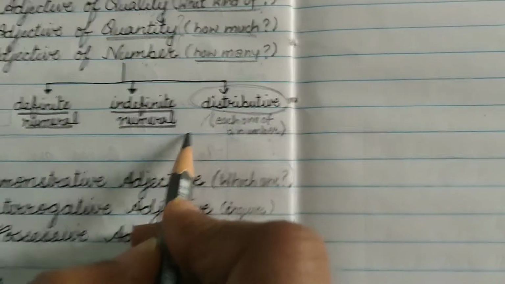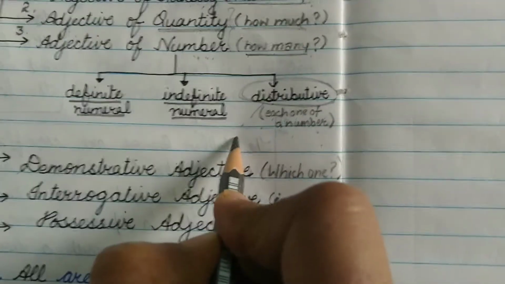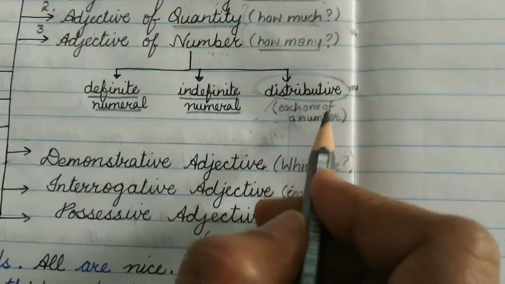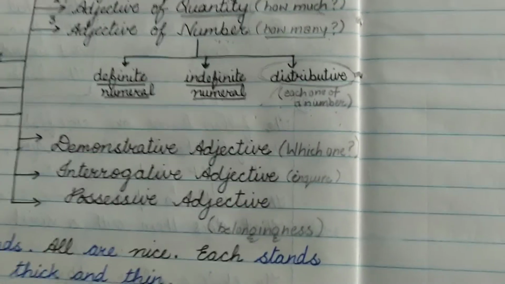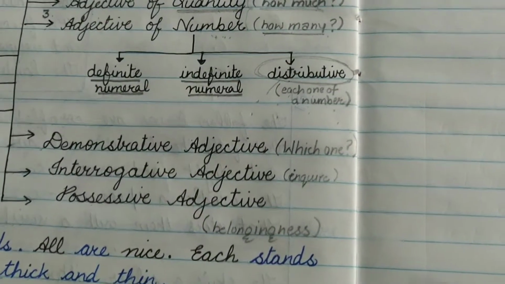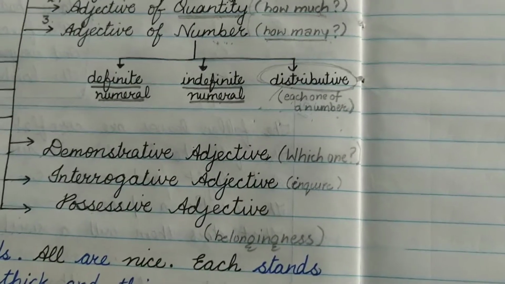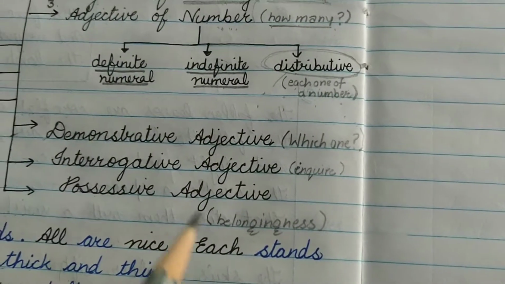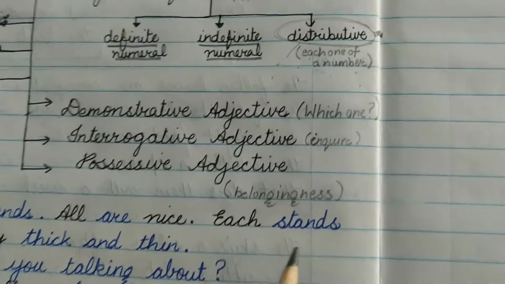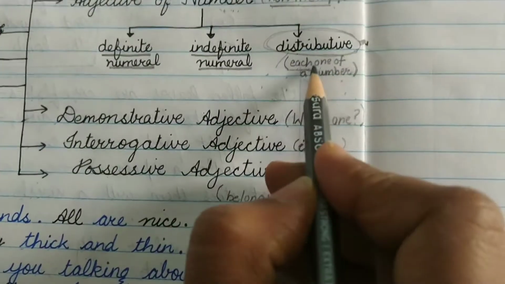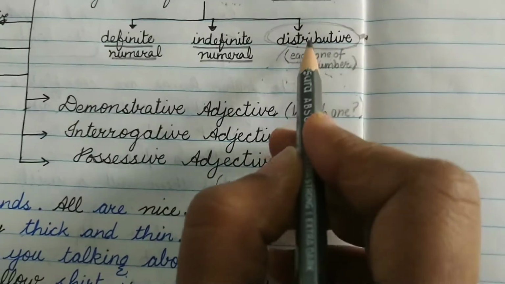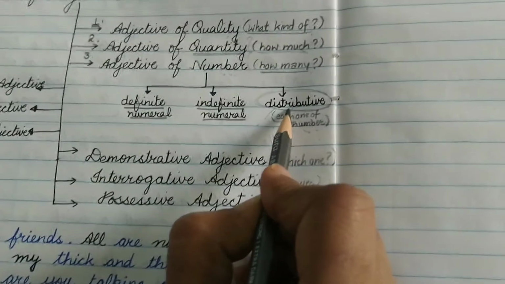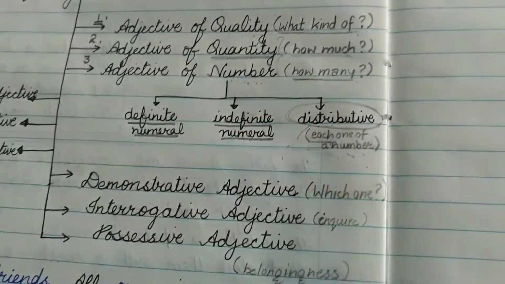So normally the words each, either, neither, every, these are the words that refer to distributive adjective. When I say every one of you will get a prize, every here refers to each person who is listening to me, right? So the word which refers to each one of a number, and working of course as an adjective, will be distributive adjective. It's one of the kinds of number only.